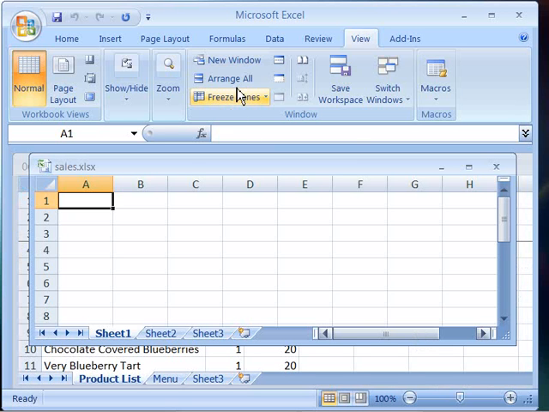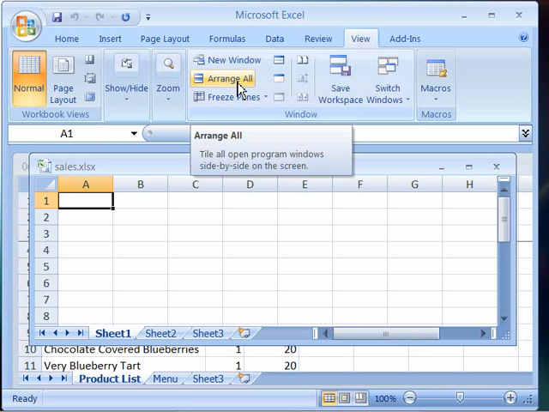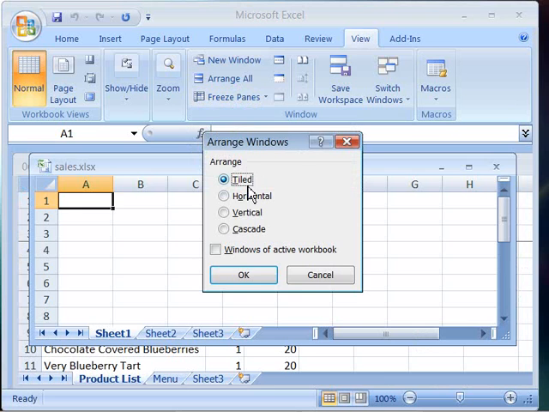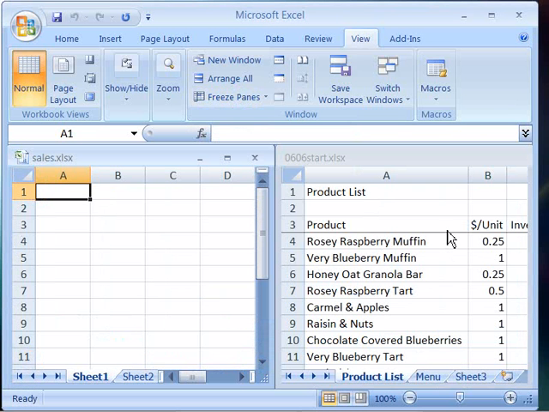And then let's go ahead and arrange all open workbooks tiled so that they are side by side. Go ahead and take a moment and try some of the Arrange All commands, and when you're finished trying out those commands, go ahead and rearrange your screen so that you have tiled your sales workbook with your 0606 Start or your product list workbook side by side, and then go ahead and move on to the next movie.